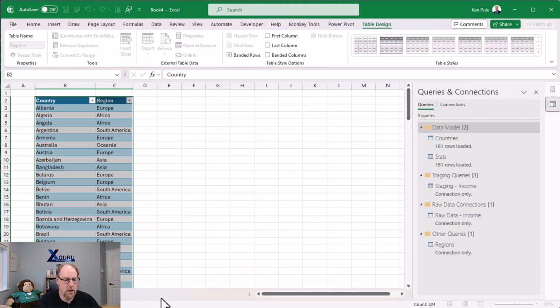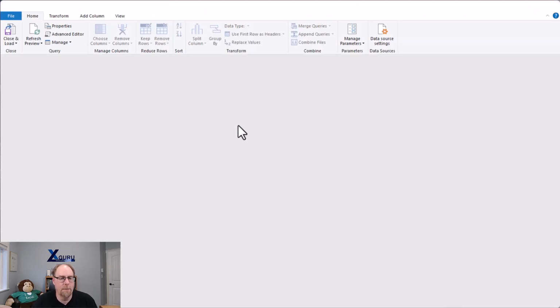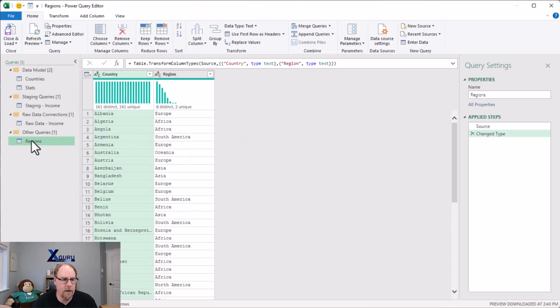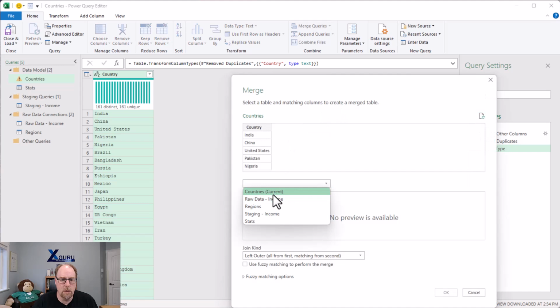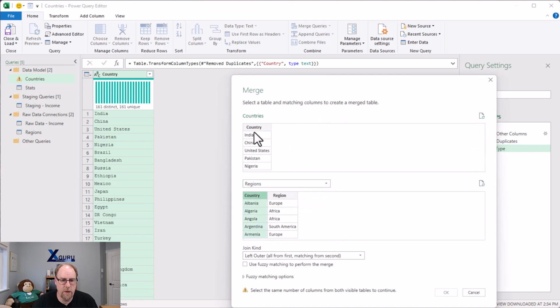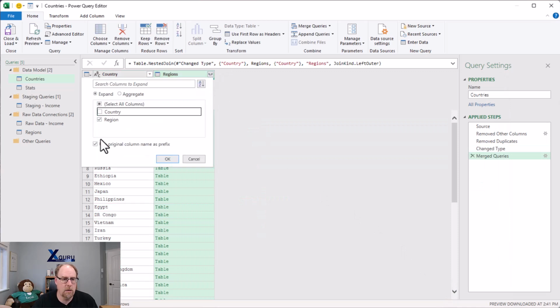I can rename my worksheet. Oops, that's not how you spell regions at all. And there we go, regions. Nice. And I think I might just go and rename this one to report. There we go. Let me go and edit regions for a second. All right, I'm going to move this into my raw data connections folder because it is a raw data connection. And then I'm going to go back to countries. And what I'm going to do is I'm going to go to merge queries. We're going to go to our regions table based on country and say OK and expand our region.